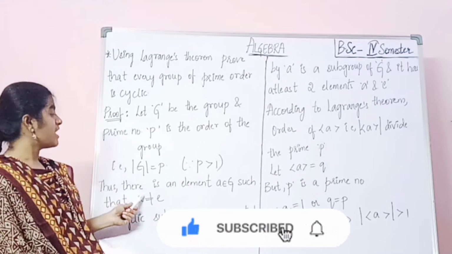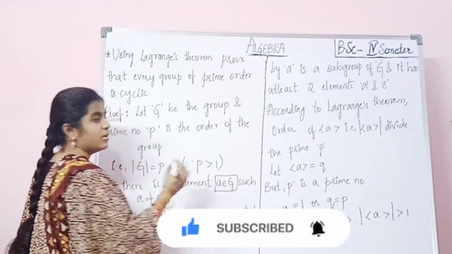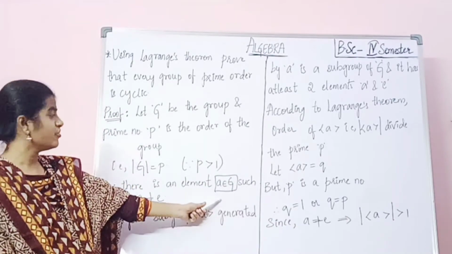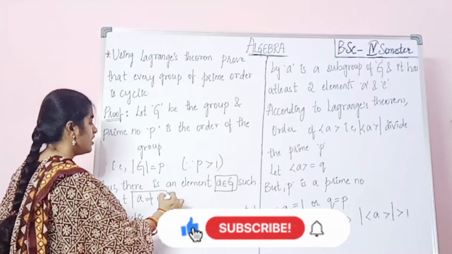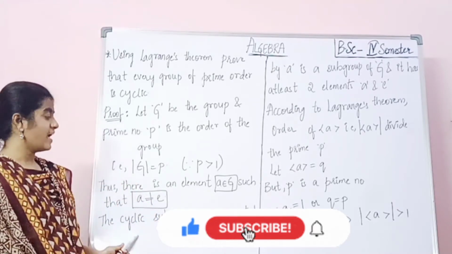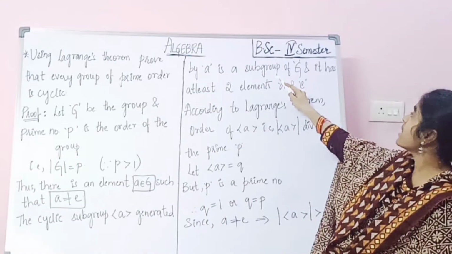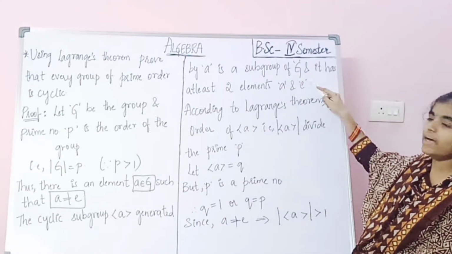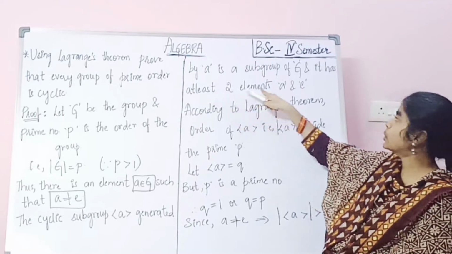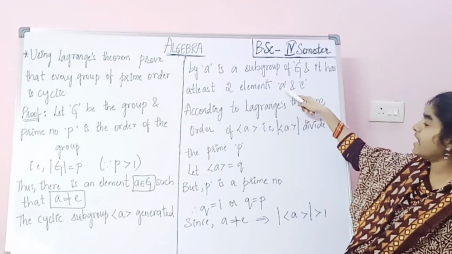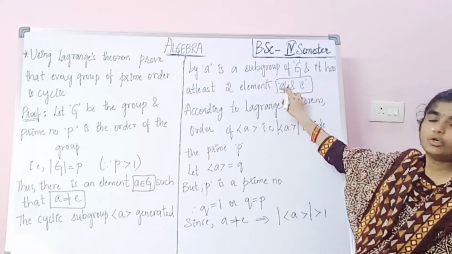Thus there is an element a belongs to G such that a not equal to e. The cyclic subgroup generated by a is a subgroup of G and it has at least 2 elements. What are those 2 elements? a and e. So this a and e are the 2 elements.